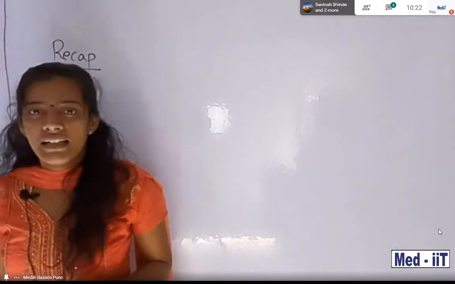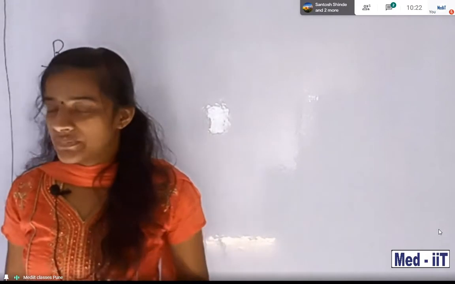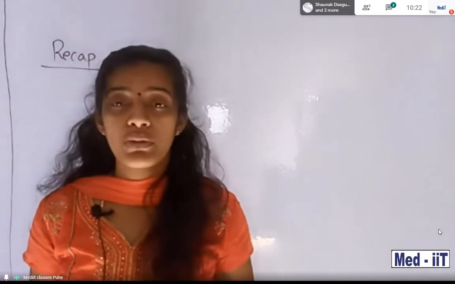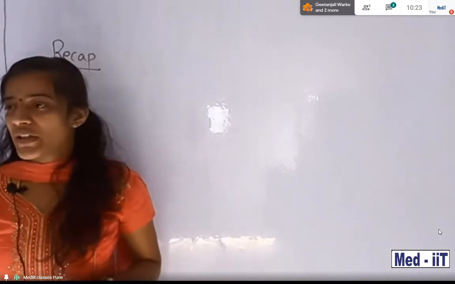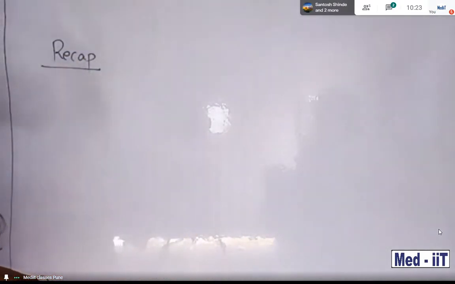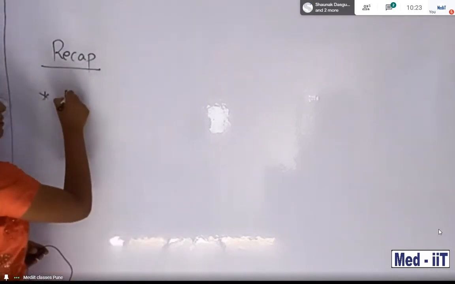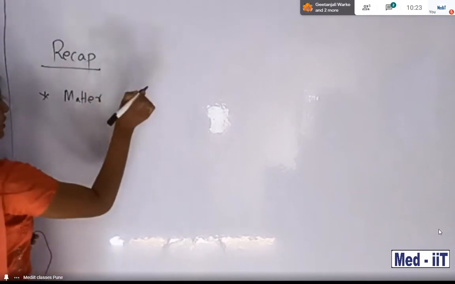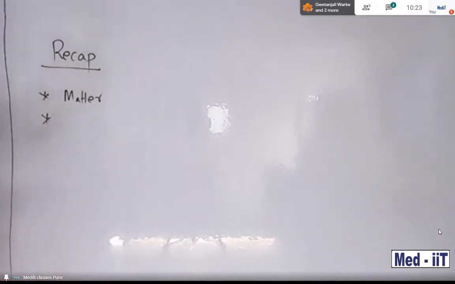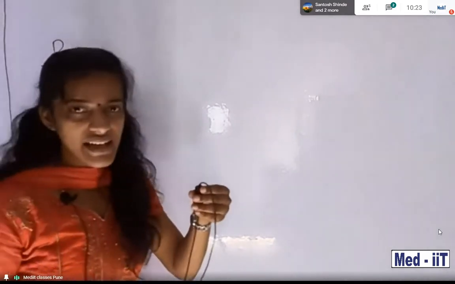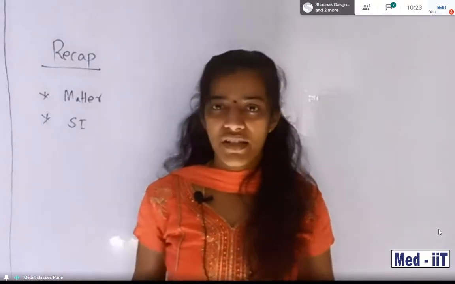Okay students, before going to start our new lesson, new content, we want to revise yesterday's portion a little bit, right? So we can recap. How many topics did we discuss already? First of all, matter, their classification, element-wise classification, and then we discussed SI units, how we can express SI units, table-wise representation, you already know.